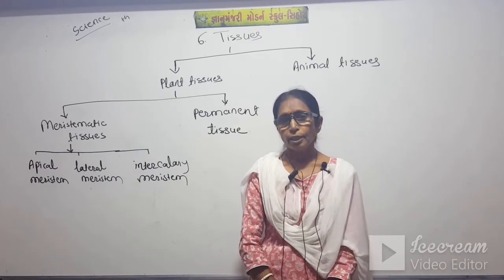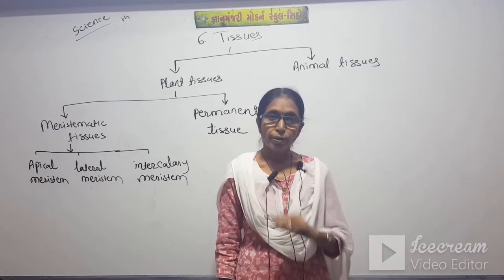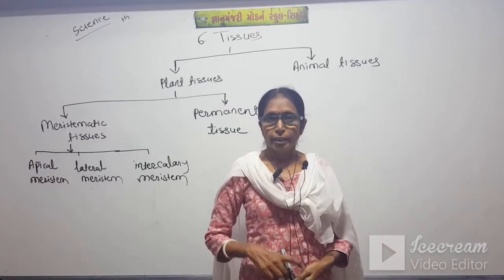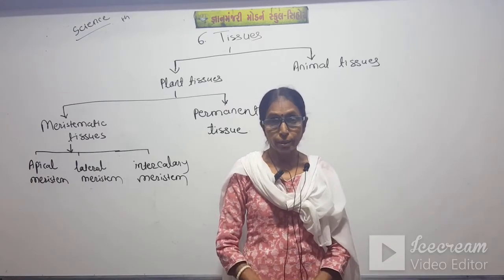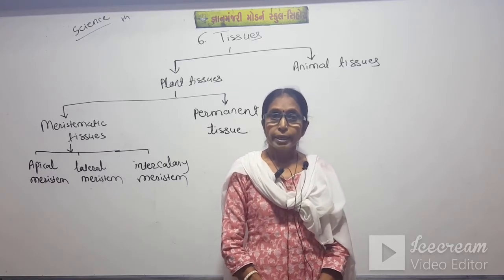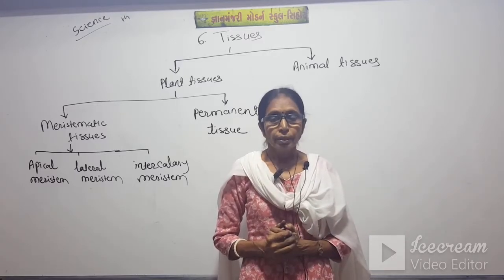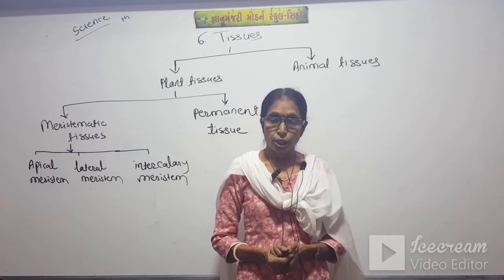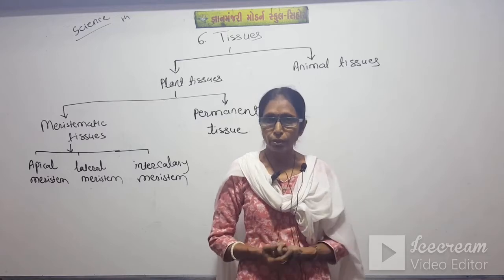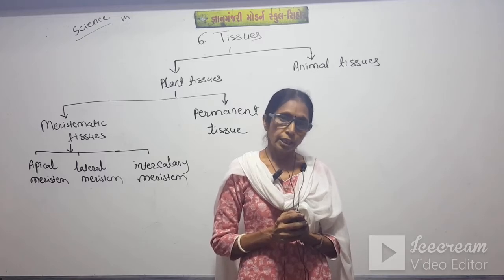Students, in unicellular organisms, only one cell performs all kinds of activities. It can be absorption, digestion, assimilation. But in multicellular organisms, there are different groups of cells to perform different activities. Suppose we take the example of amoeba. Amoeba is unicellular, so only one cell performs all the physiological activities.